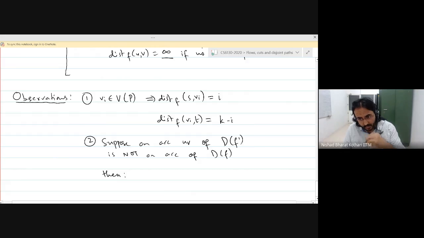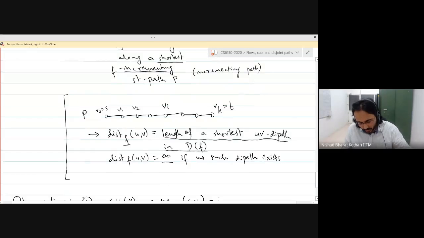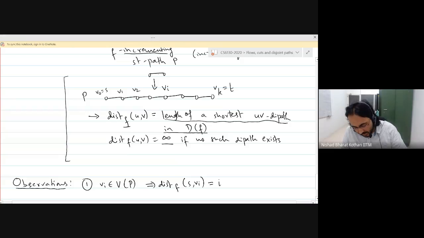Then it must be the case that this particular arc, the UV arc in the graph, has to be here, and it is a forward arc.